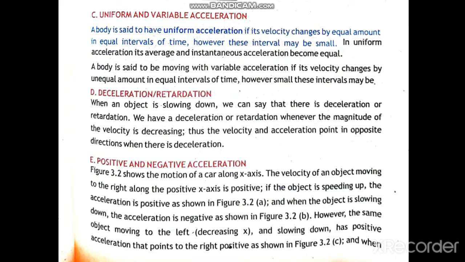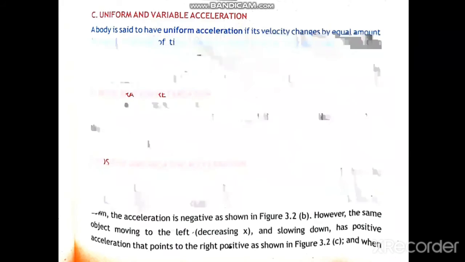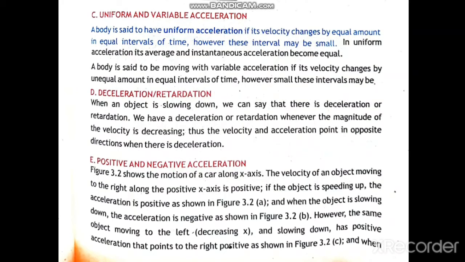Uniform and variable acceleration. If the body is moving with certain velocity and the changes in velocity are equal in equal intervals of time, then in that case the acceleration will be uniform.